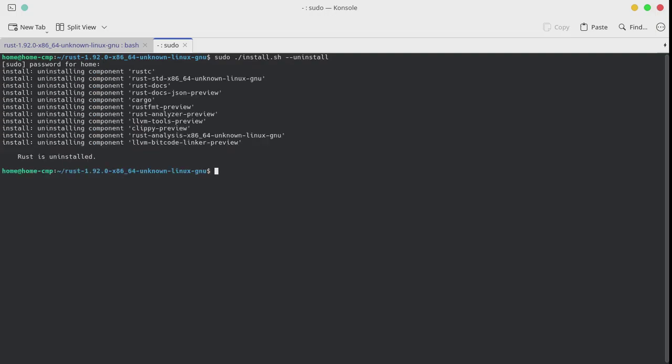Let us check whether Rust was successfully uninstalled or not by typing the command rustc --version. And we can see Rust was uninstalled successfully.